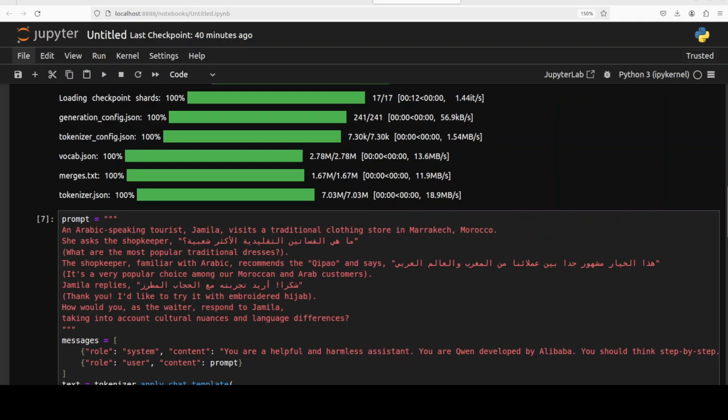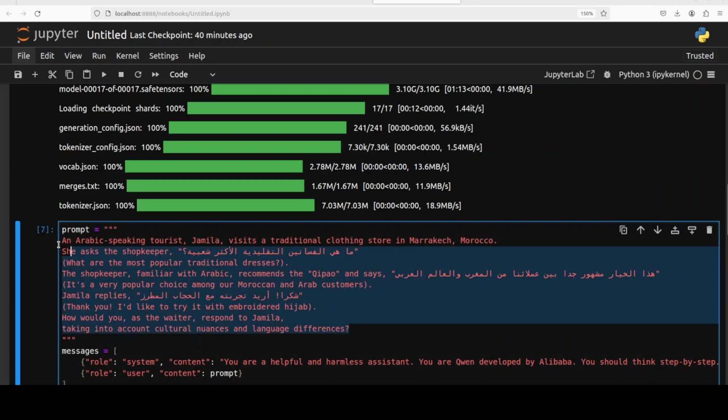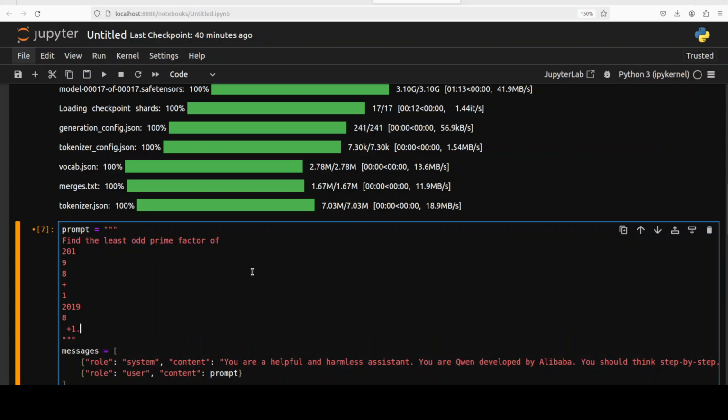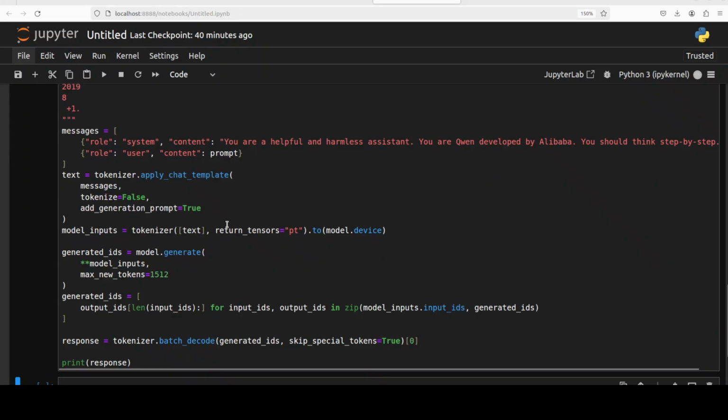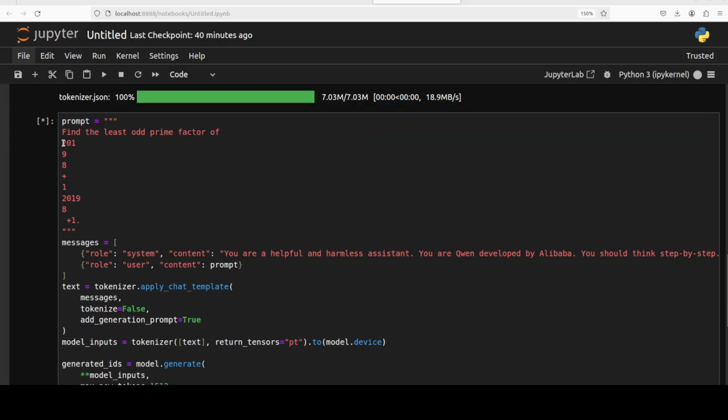Let's try out a math question. I'm just going to replace it with this. I'm asking it to find the least odd prime factor of this. I'm not sure if it would be able to do it, because the way I was trying to paste it, it doesn't work with the exponents in this. Anyway, I'll test it out in front of you.